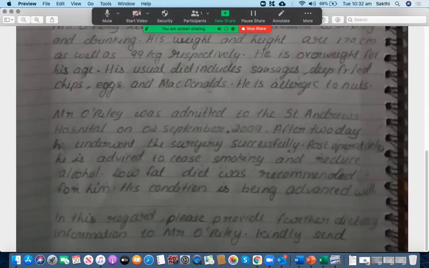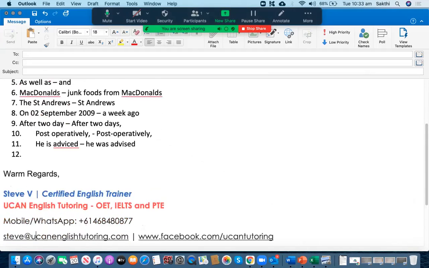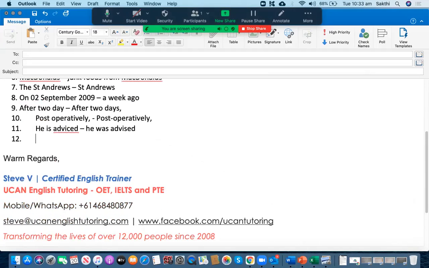All right. He is advised to cease. Okay, it's in the past. So what you should have done is "he was advised". So this ECD is also incorrect. So "he was advised" would be the correct answer. The one with the S is the verb, whereas the one with the C is the noun.